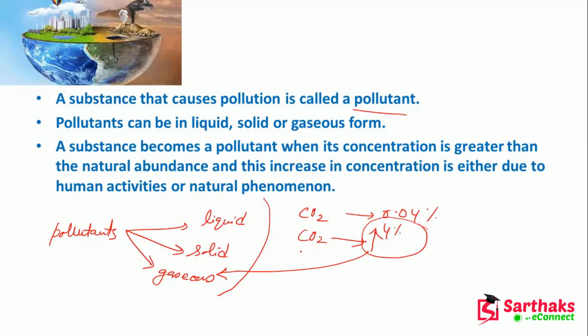Because in our atmosphere we should have nitrogen, sulfur dioxide, and carbon dioxide, but in a proper proportion. If you have an excessive amount of carbon dioxide or other solids and liquids, then these are called pollutants. If carbon dioxide is greater than 0.04%, then I will call carbon dioxide a pollutant. So it does not mean that carbon dioxide is a pollutant all the time. Okay, clear what is a pollutant?